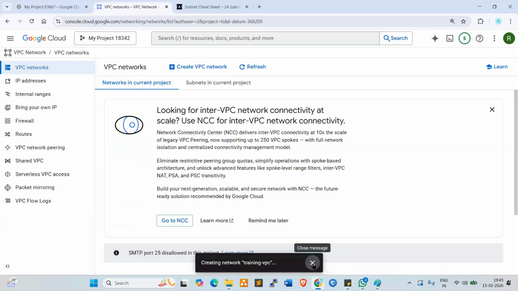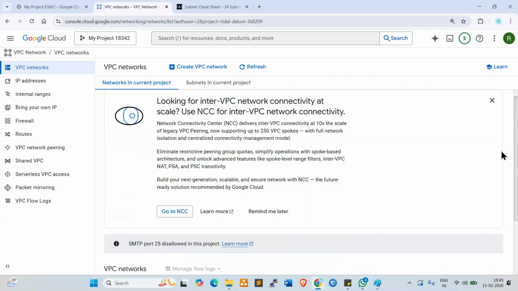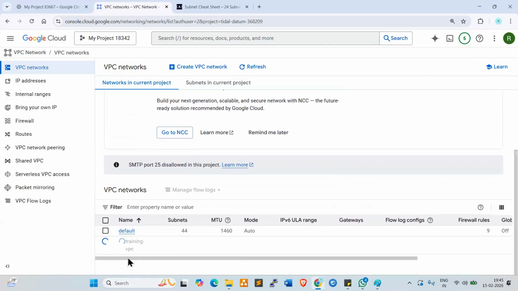Now the VPC is getting ready. Look at here, VPC and subnets are getting ready.